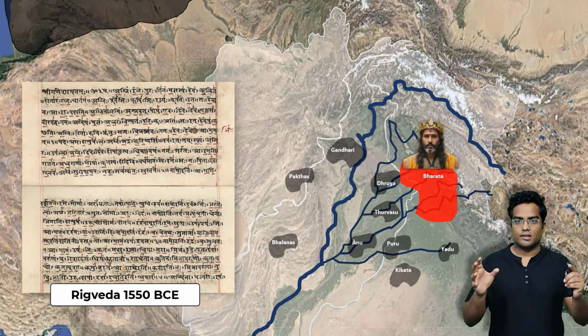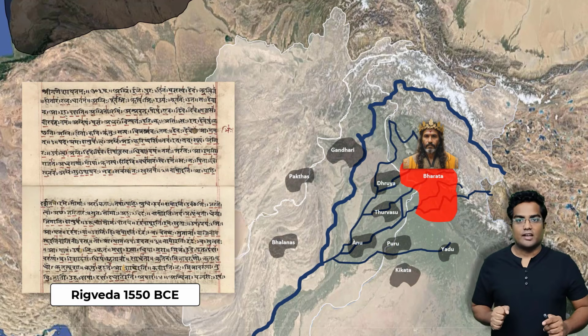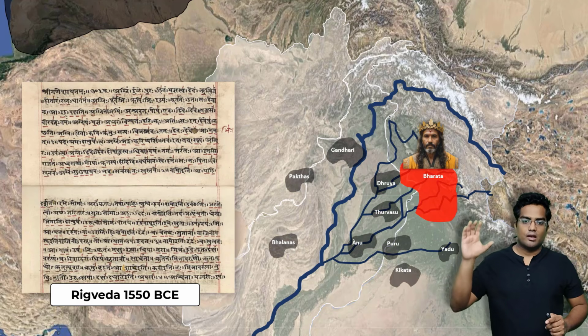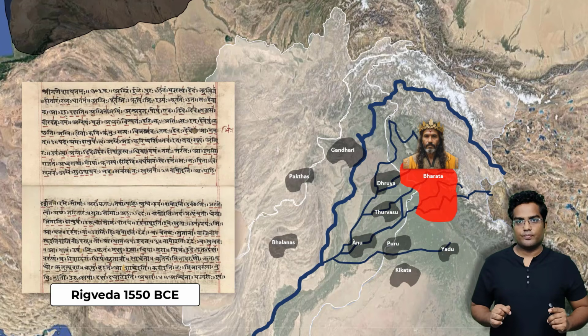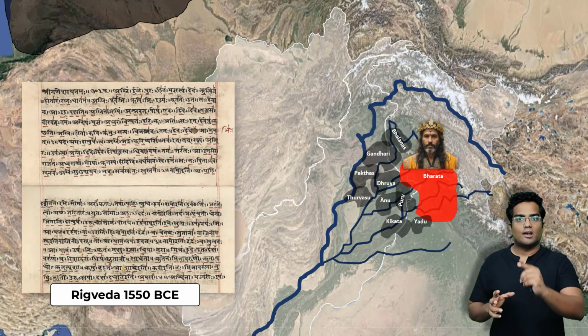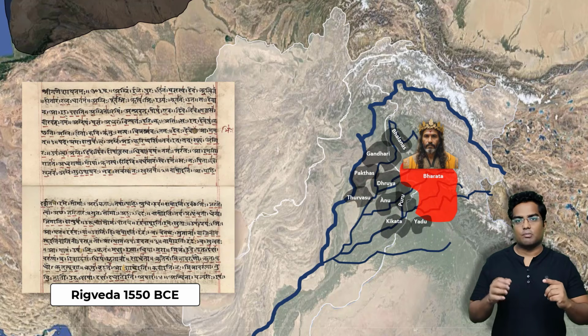And this battle is known as the Battle of the 10 Kings. It was essentially Bharata versus the rest of the 9 tribes. Pretty much all the 9 tribes ganged up against the Bharata tribe, which was led by King Sudas.